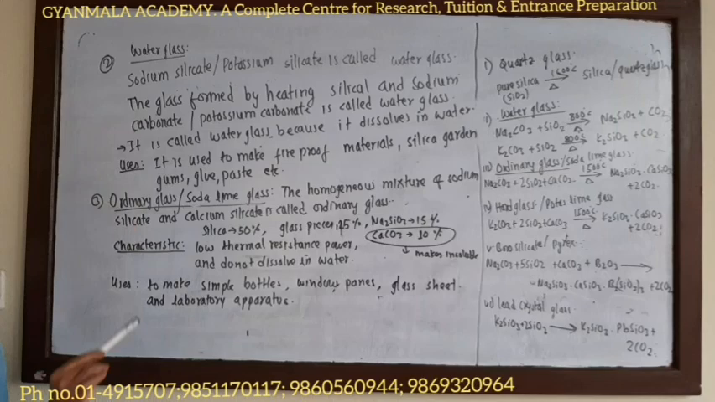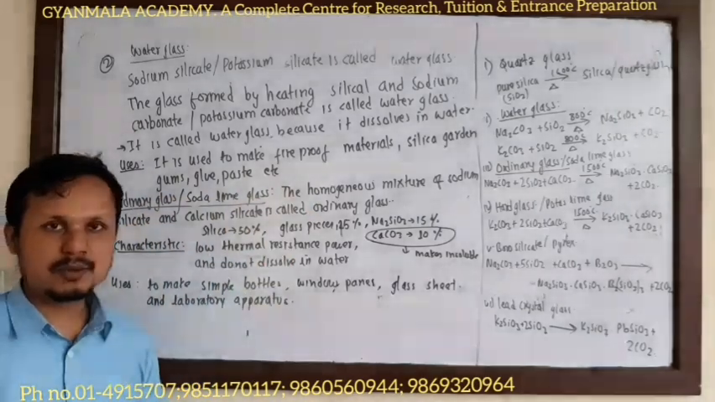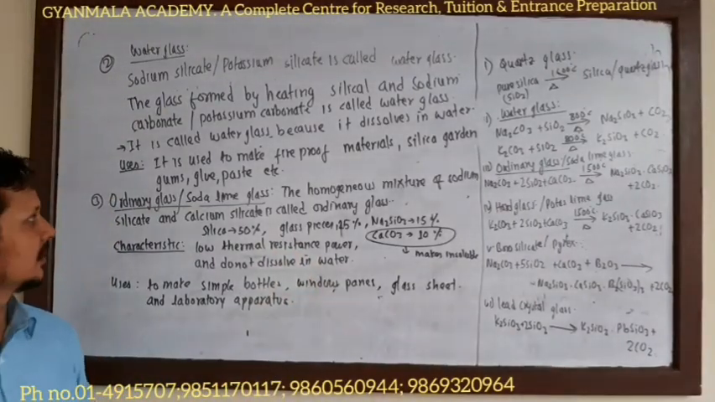Now, what are the uses of water glass? Water glass is used to make fireproof materials, silica garden, gums, glue, paste, etc.